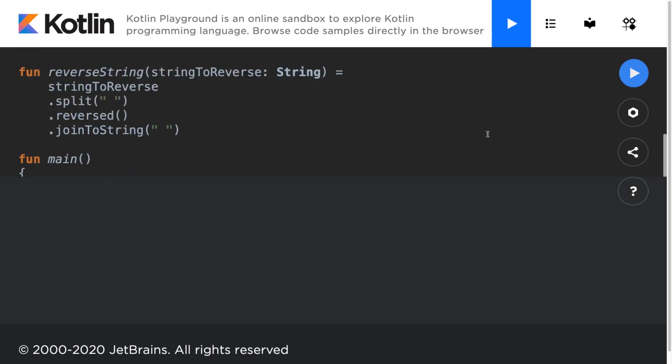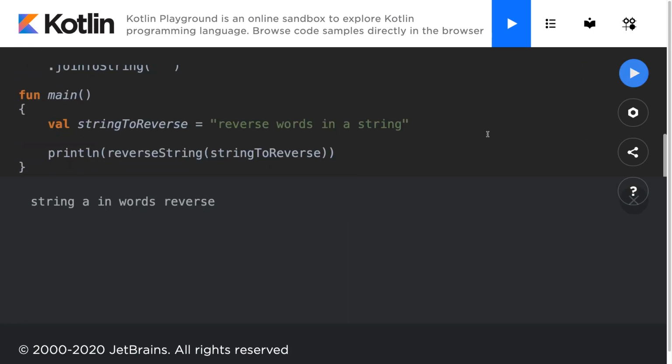Let's hit run to see that in action. And we'll see string A in words reverse. That's exactly what we expected.